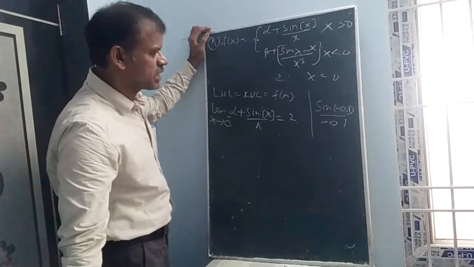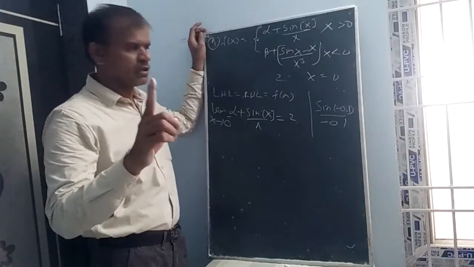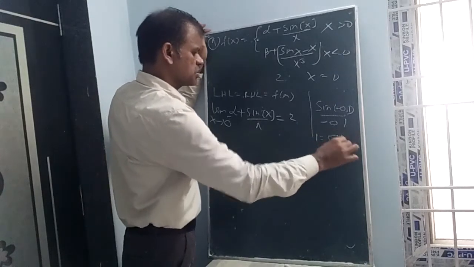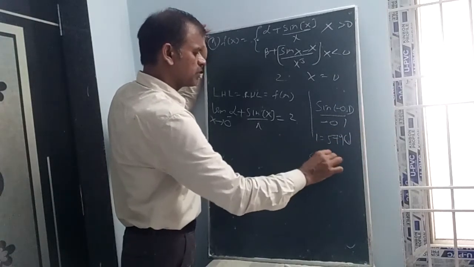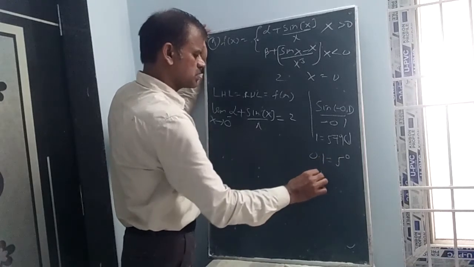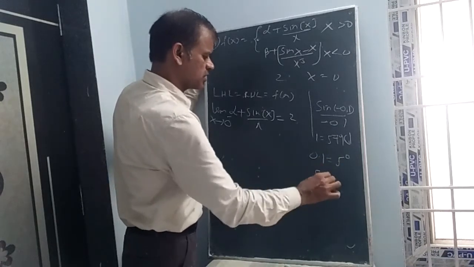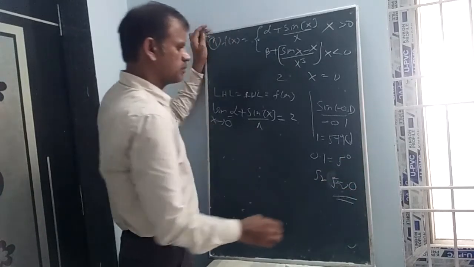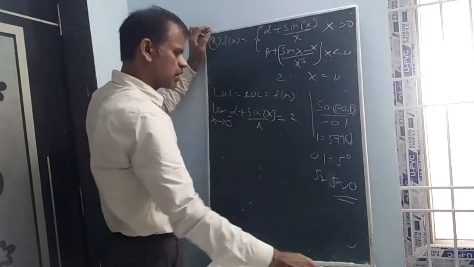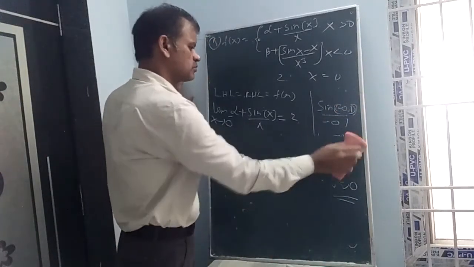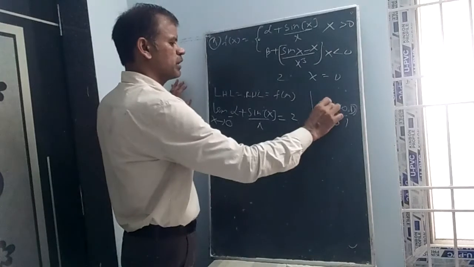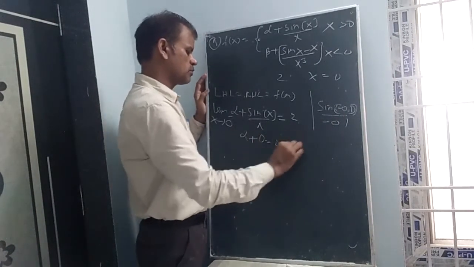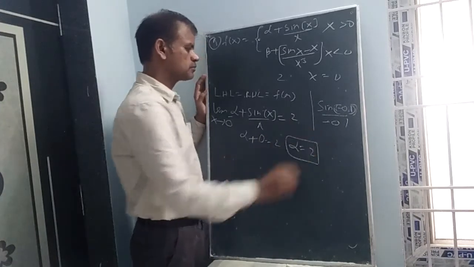Because 1 radian is equal to 57 degrees 16 minutes, 0.1 means approximately 5 degrees. Sin 5 degrees is approximately 0. We are discussing approximately, so no need to calculate everything. Directly you can understand, 0.1 step is 0. Sin 0 equal to 0. So alpha plus 0 equal to 2. Alpha equal to 2 we have.